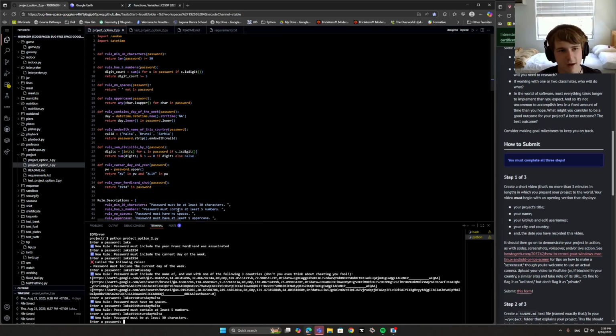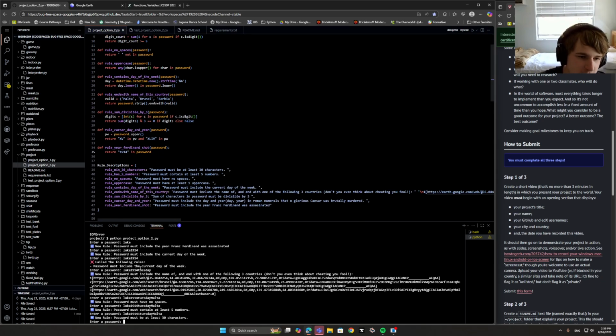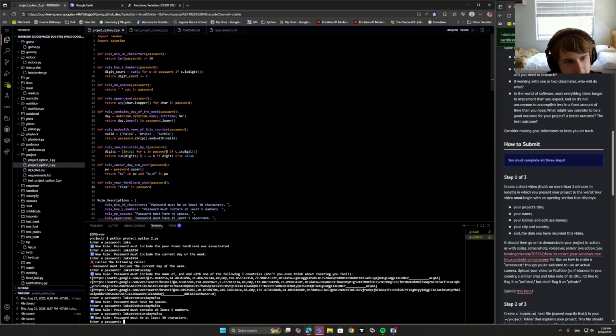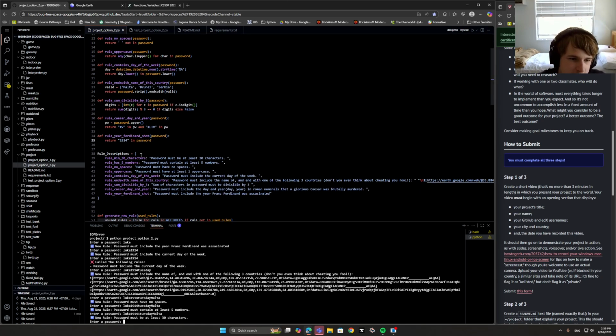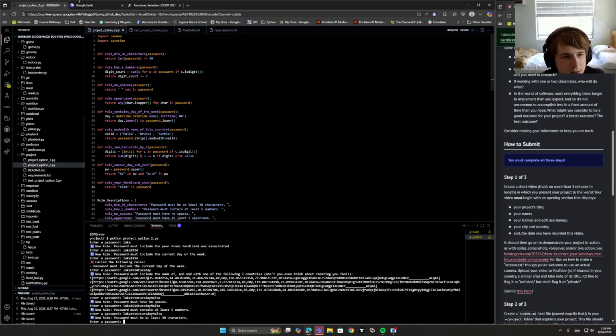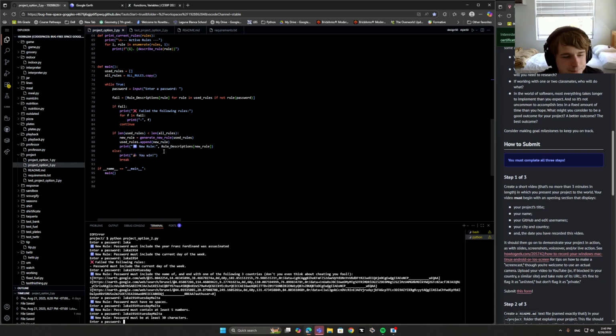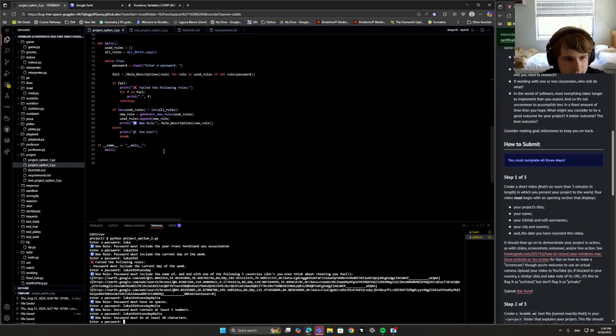So just because, for the sake of time, I'm just going to explain some of the other parameters. So we'll be given parameters like divisible by 3. So that'll make it more challenging, right? Because you'll have all of these numbers and you'll have to manage them. And then you also have a character limit. So if you're not at the character limit, you're obviously going to fail that. But that is, in a nutshell, the password game.